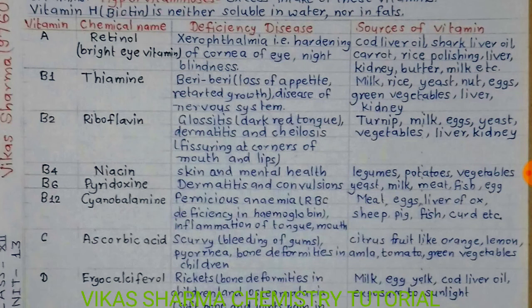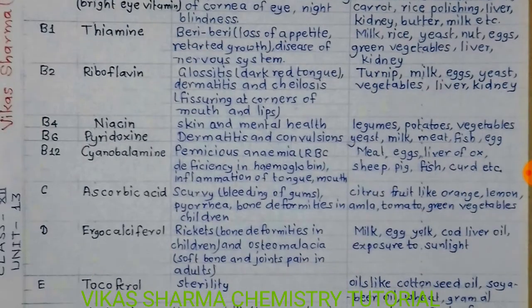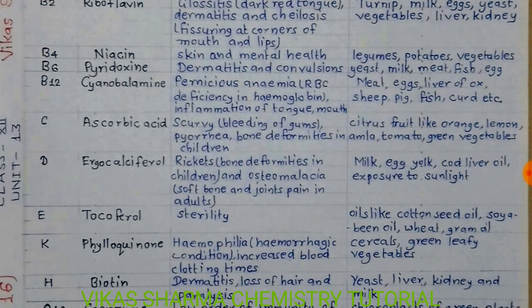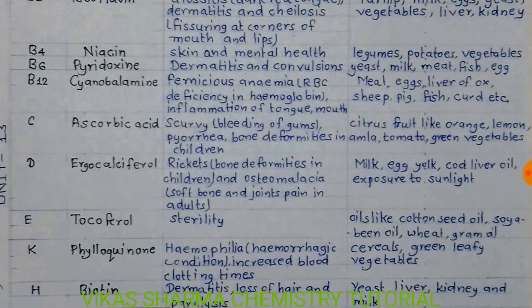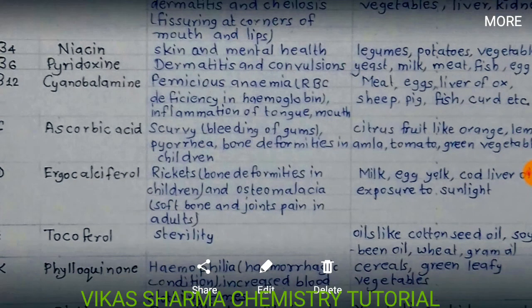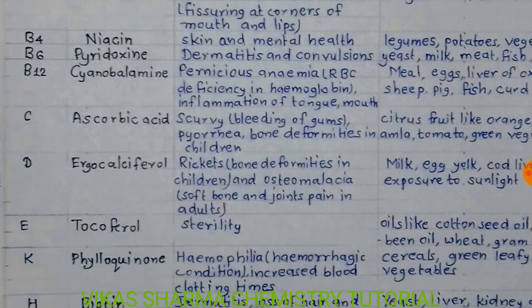B2, chemical name riboflavin: deficiency of this causes glossitis, dark red tongue, dermatitis and cheilosis, fissuring of corners of mouth and lips. Vitamin B4, chemical name niacin: deficiency causes skin and mental health problems. Vitamin B6, chemical name pyridoxine: deficiency causes dermatitis and convulsions. B12, cyanocobalamin: deficiency causes pernicious anemia, means RBCs deficient in hemoglobin, or inflammation of tongue and mouth. These are symptoms of this.